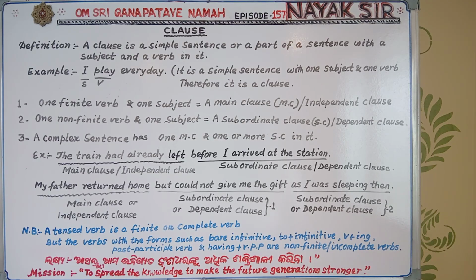Okay. Number one: finite verb and one subject makes a sentence. That is a simple sentence and that is the only clause. So that is a main clause, in short we say MC. It is not depending on any other part of the sentence, so it is called the independent clause.